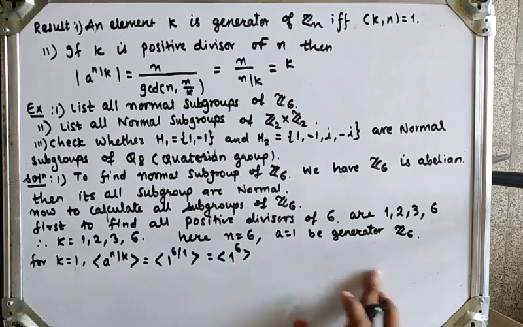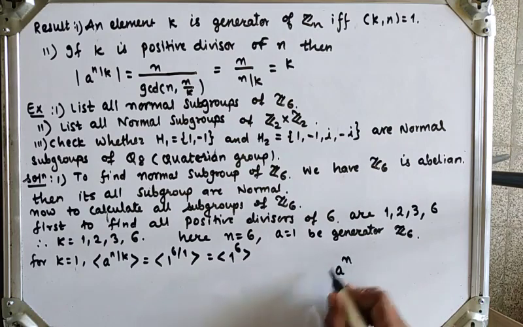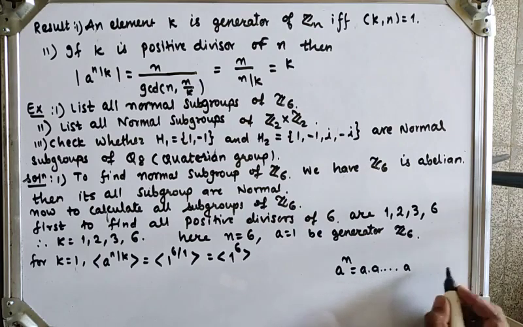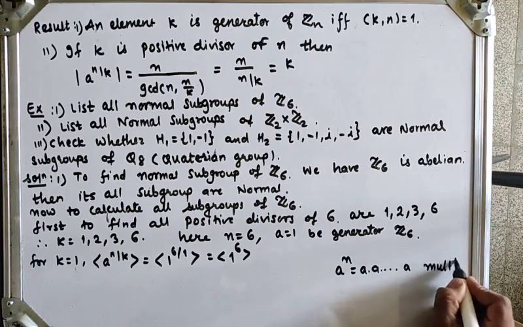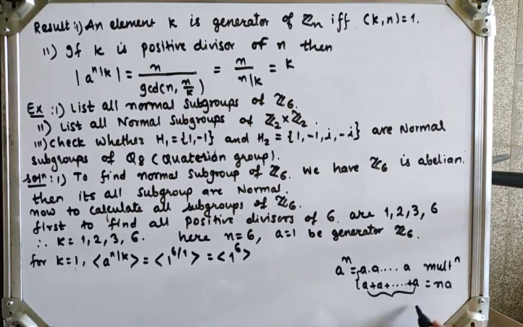And we know that the cyclic group generated by a has elements of the type a raised to n such that n belongs to the set of integers. If the operation is multiplicative, then we multiply a n times, a into a and so on. But if the operation is additive, then we add a n times, a plus up to so on plus a, which can be written as n into a.